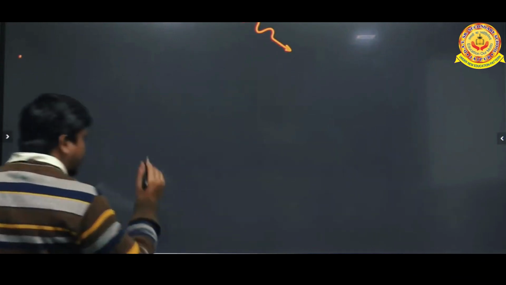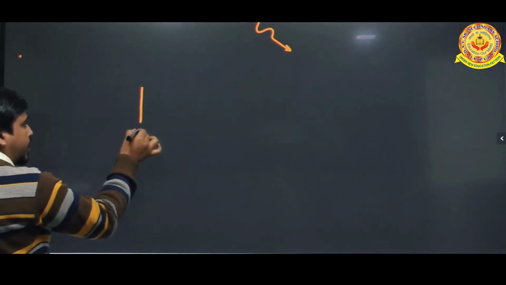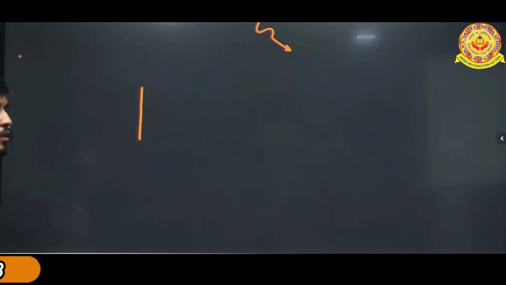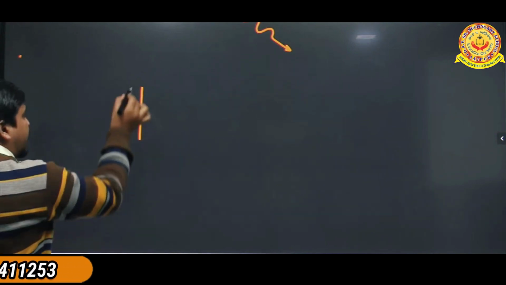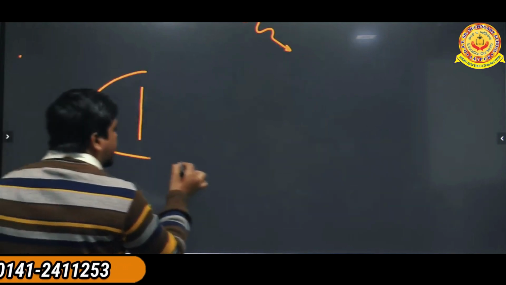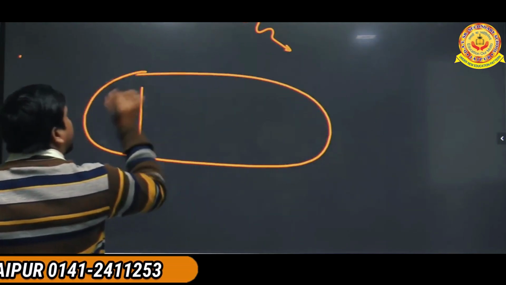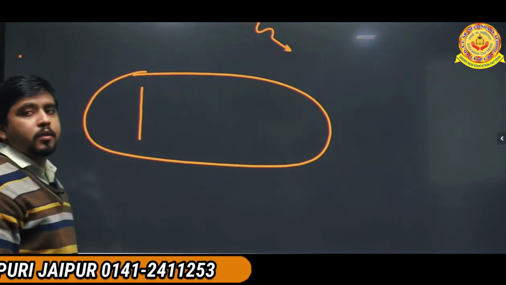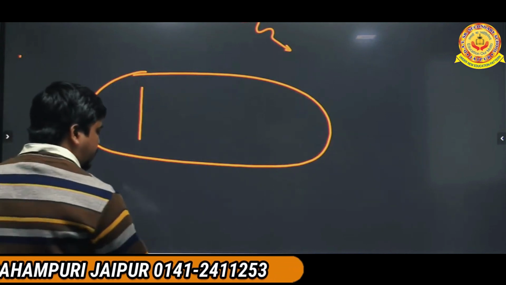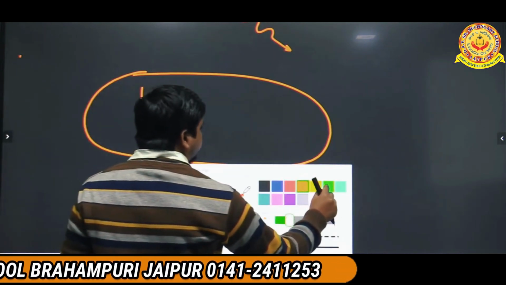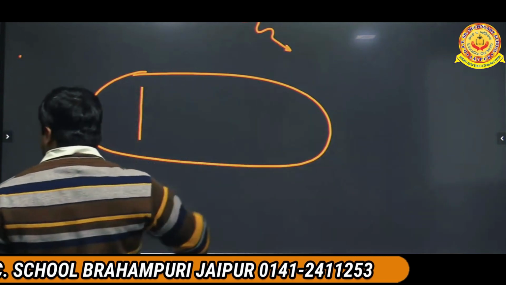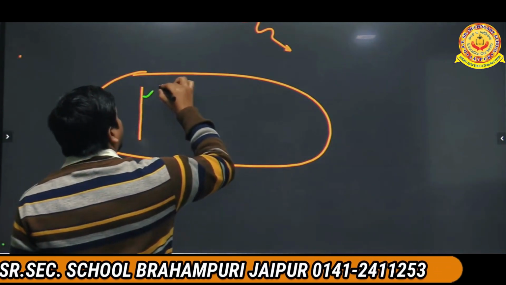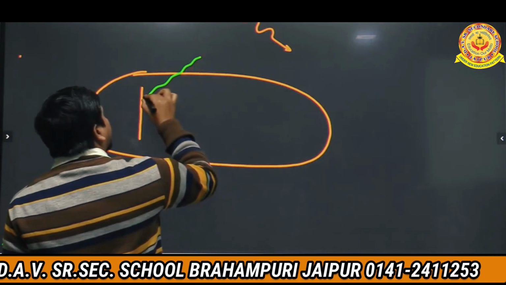In the basic structure, there is a conducting surface, okay, and this conducting surface is placed inside a tube. Now the photons are coming through this.